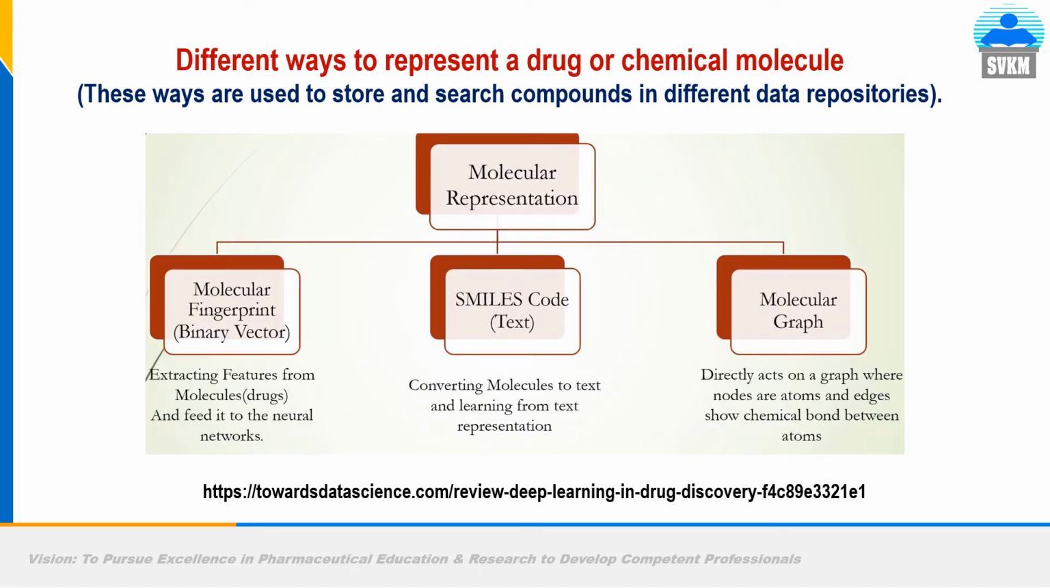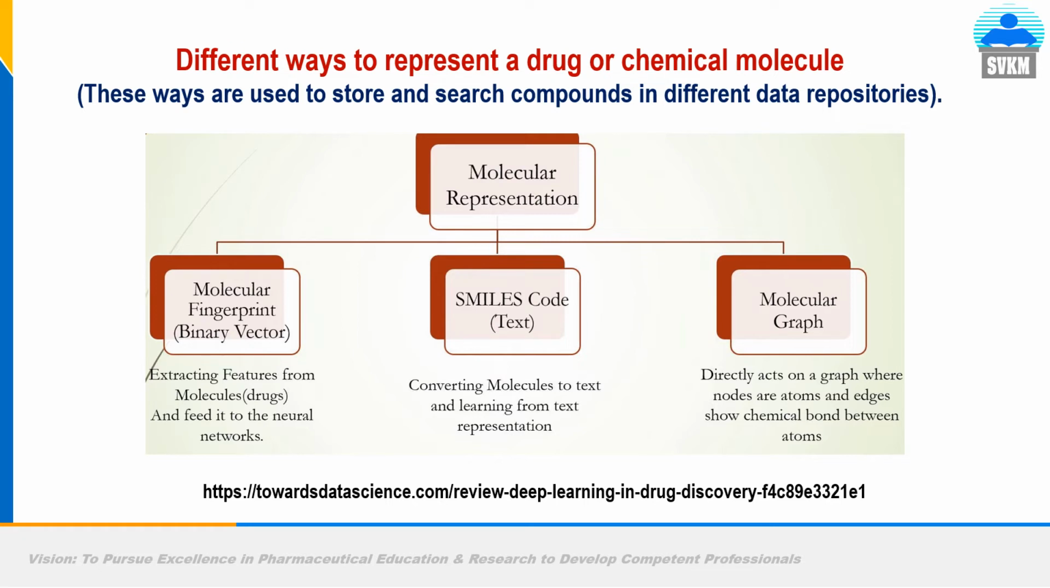So there are different ways to represent a drug or chemical molecule. These ways are used to store and search compounds in different data repositories. So there are many applications of converting a chemical molecule, drug molecule into a machine readable pattern. We will see why it is important. Even for the easiest operation through machine learning, you have to convert the molecular structure.